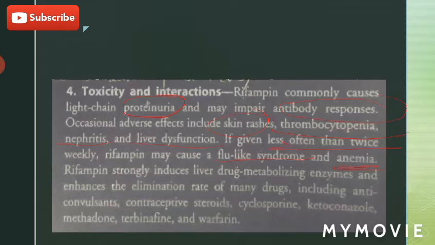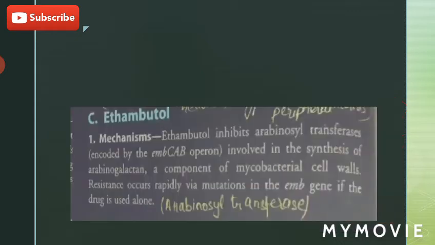It can also lead to anemia. It strongly induces the liver drug metabolizing enzymes and therefore enhances the elimination rate of many drugs, and therefore high doses of these drugs are required, for example cyclosporine etc.